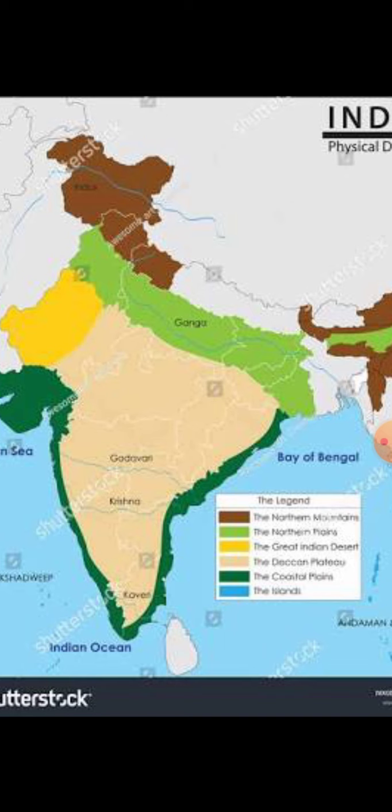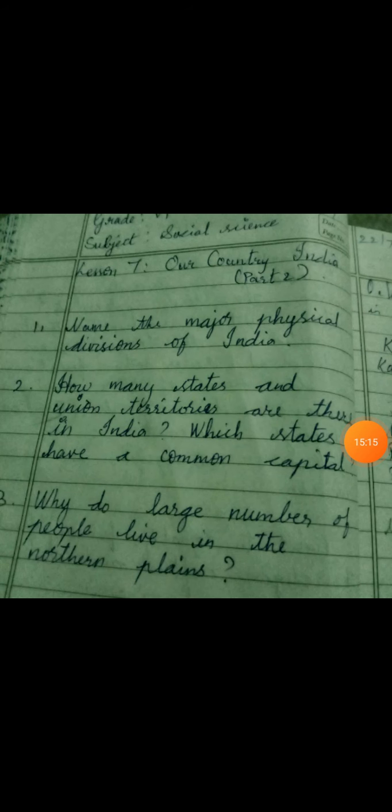Let me explain the worksheet. Children, the first question is, name the major physical divisions of India. You have to name the physical divisions of India. What are the divisions we have learned today? Mountains, plateaus, coastal plains, islands, deserts. Those are the major physical divisions. So you have to answer that.